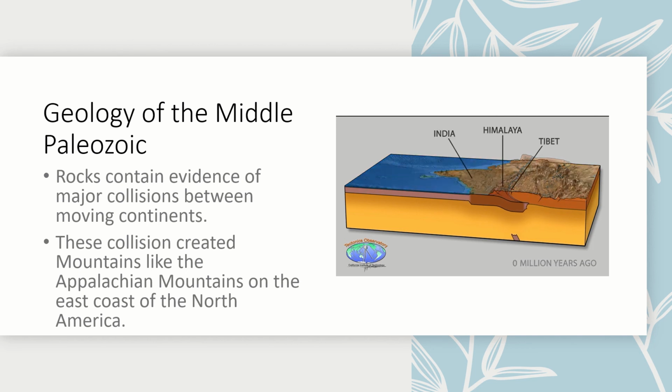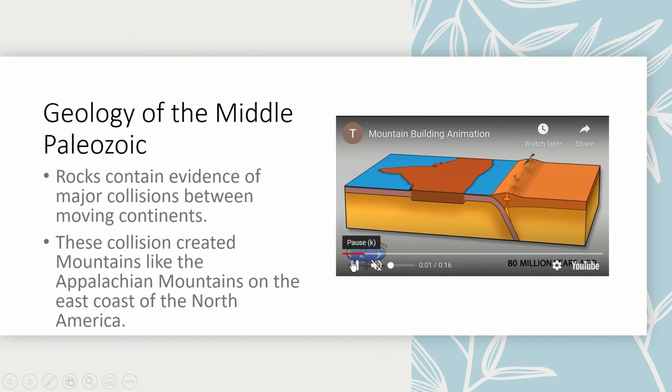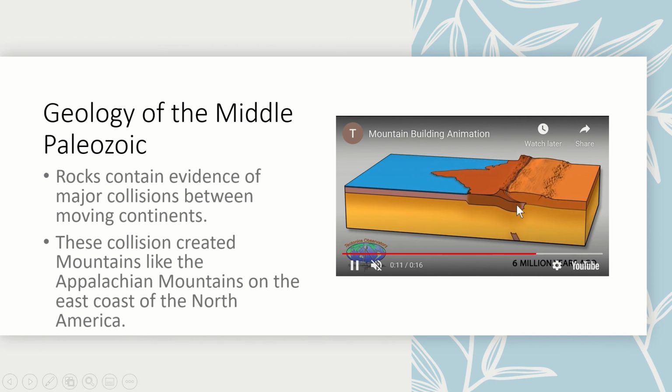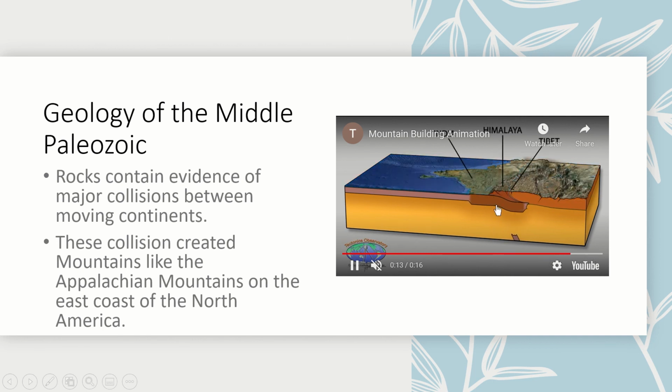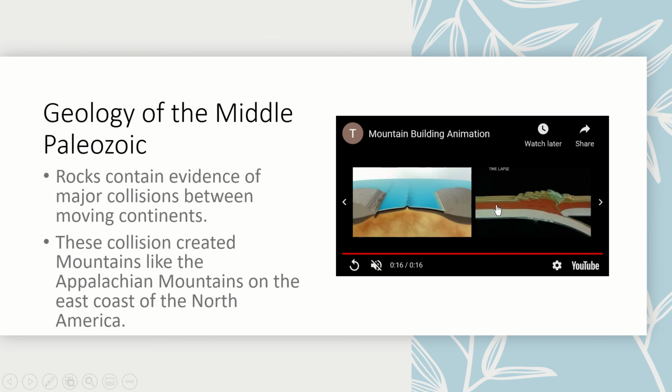These collisions created mountains like the Appalachian Mountains on the east coast of America. I will play this video again, showing a possible formation of the Himalayan mountains in Asia. We have a subducting tectonic plate forcing the lands together and uplifting rock to form mountains like the Appalachians.